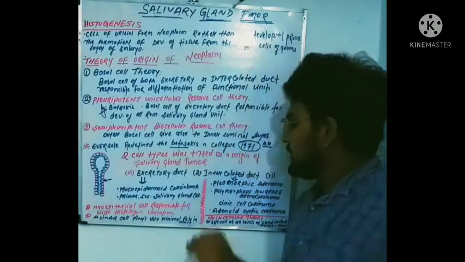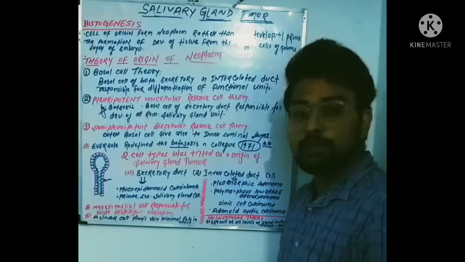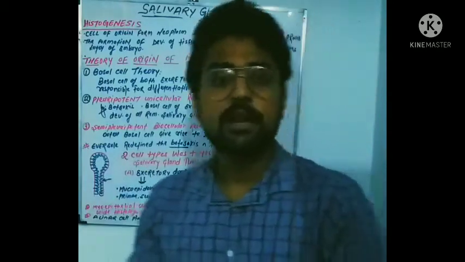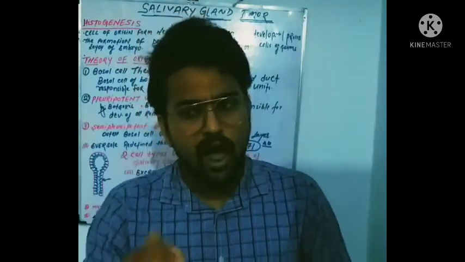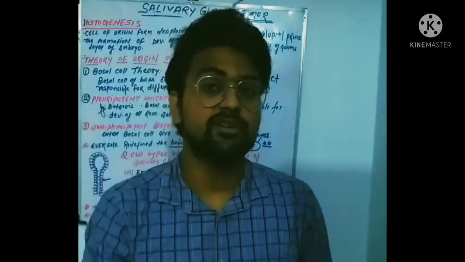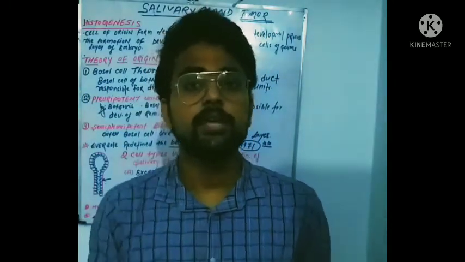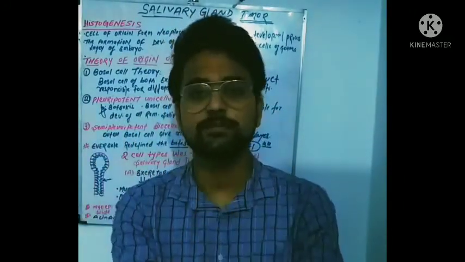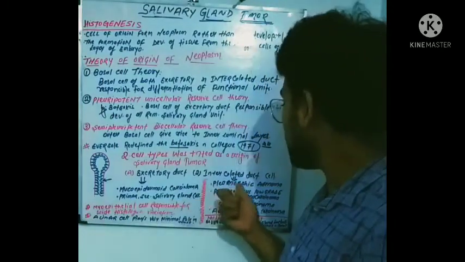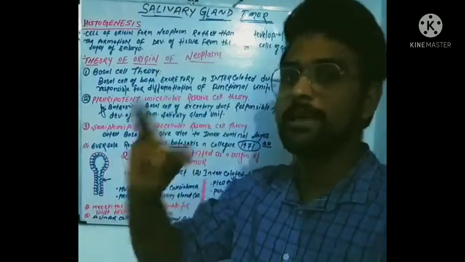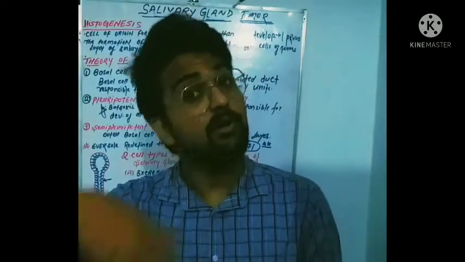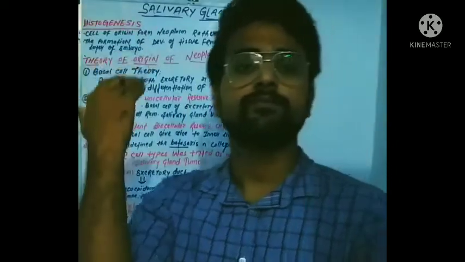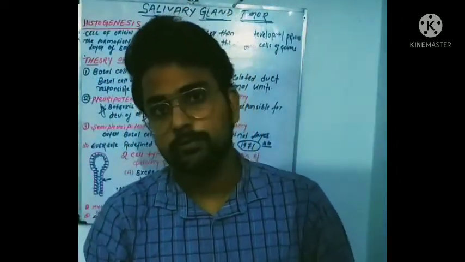Now, from the intercalated duct, some tumor cells originate, and they are the benign tumors like pleomorphic adenoma. I will cover it in the next lecture, in which I will tell you how this whole tumor has originated from the intercalated duct. So here just remember that pleomorphic adenoma has originated from intercalated duct cells, and this can also be asked in the viva, a 1 mark question, and from the NEET PG point of view.